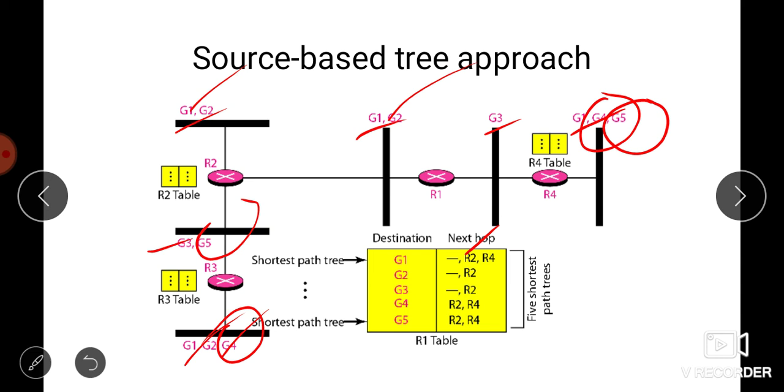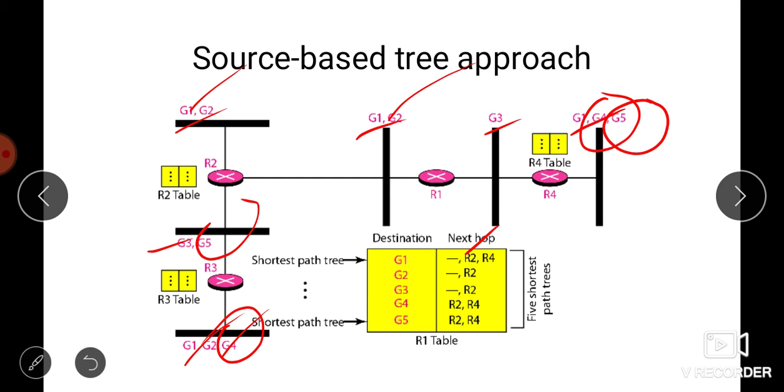Why R2 and R4? Because G1 is not only one address, it is a combination of addresses. So more than one address can be there, so it has to forward the packet or message to more than one network, so to more than one router. So it will transfer the copy of the message to router R2 and to R4, so that all the members of G1 can receive the copy.